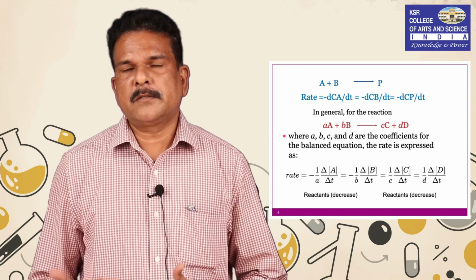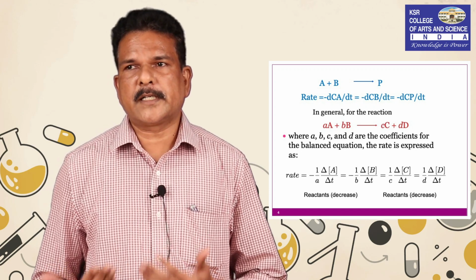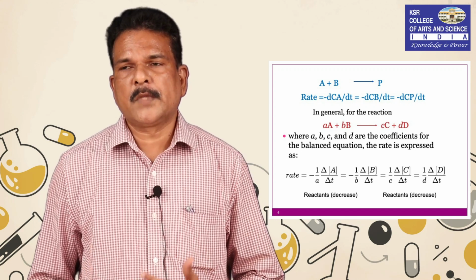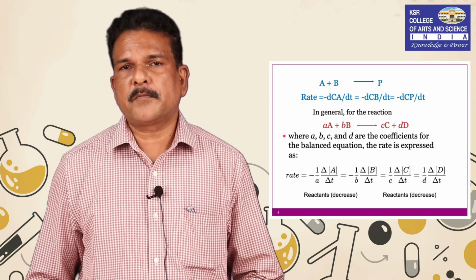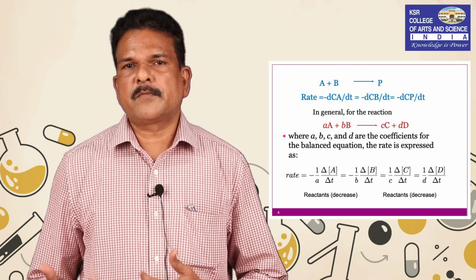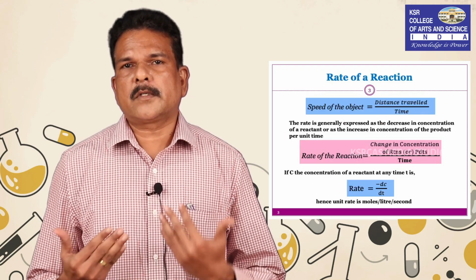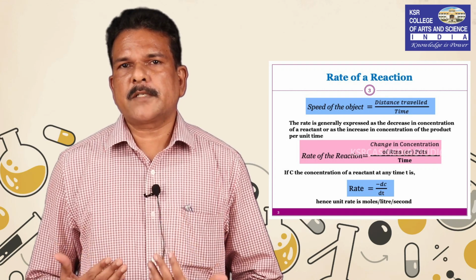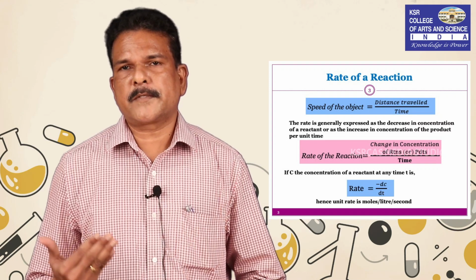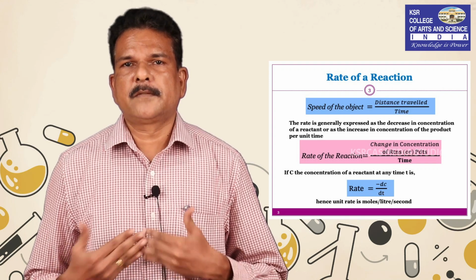If you are considering the reactant, as time goes on the concentration will decrease, so the rate of the reaction carries a negative sign. In the case of the product, as time goes on the product will form gradually, so the product concentration will increase gradually. So we can give the definition: the rate of the reaction is the speed of the chemical reaction, or the change in concentration per unit time.